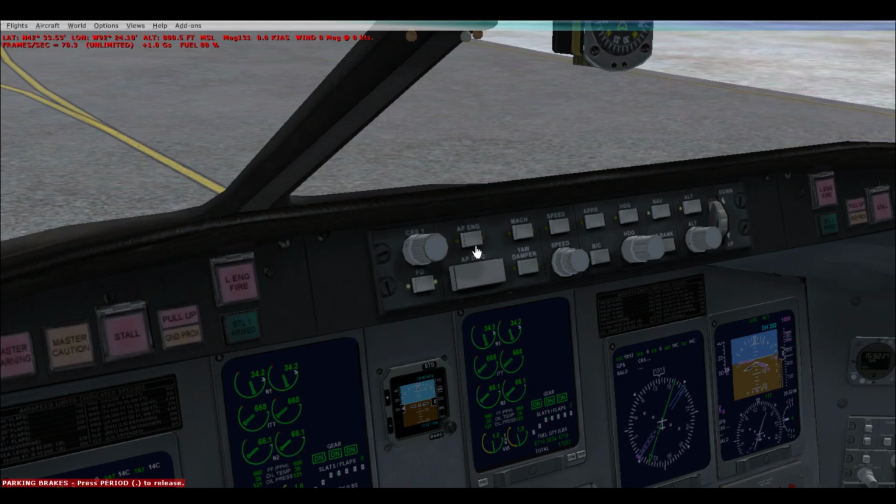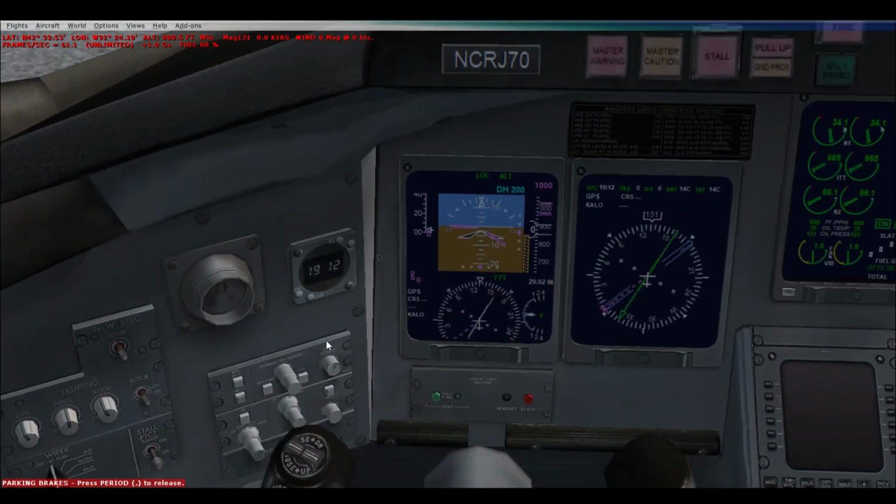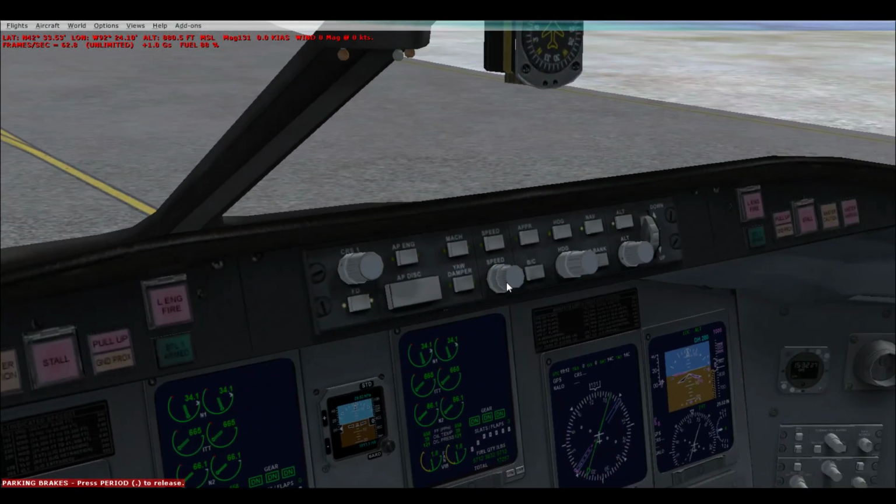You will have an autopilot engage and disengage, an altitude hold selector, a navigation hold selector, and a button you need to press to select from GPS to nav, I guess, or to GPS from nav. And then you'll have heading, approach, speed. This is pretty basic stuff. You'll have it on the 737, the Airbus A321, and the Boeing 747.